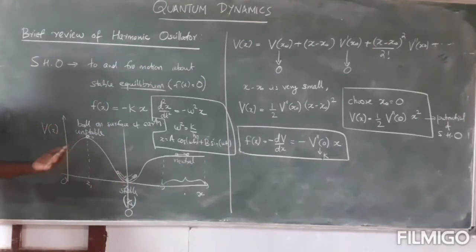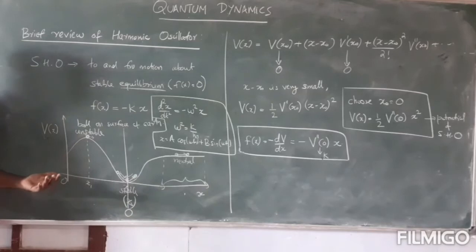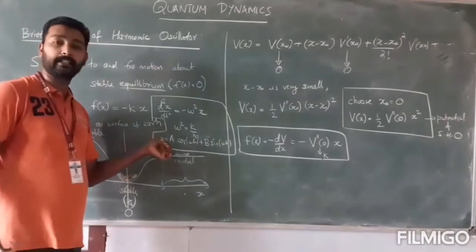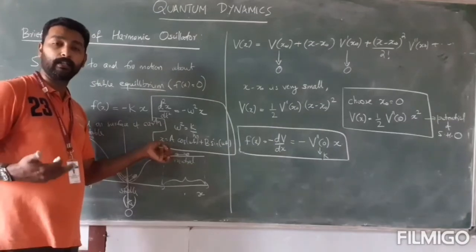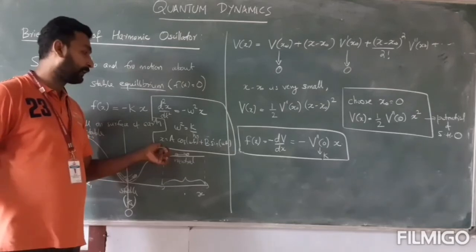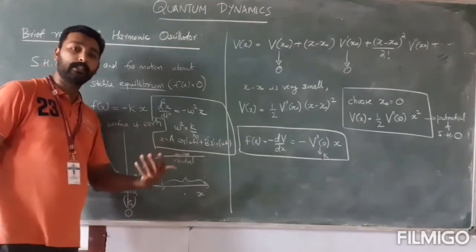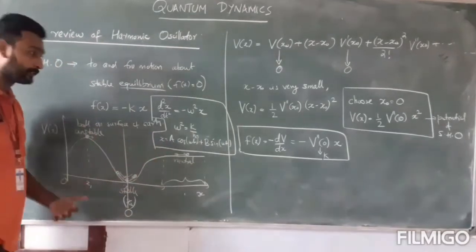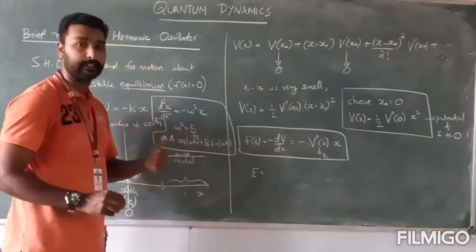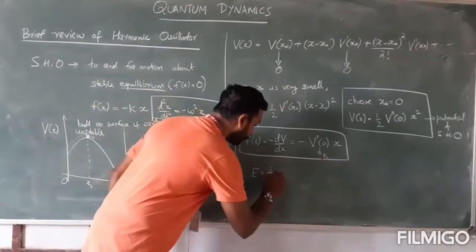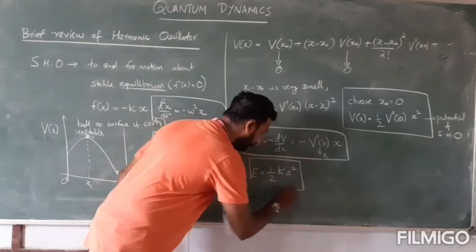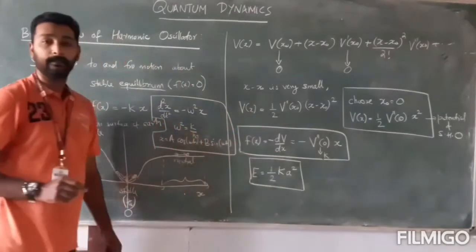And finally, on solving this, I can find what is the potential energy and what is the kinetic energy. Kinetic energy can be found by differentiating this x with respect to time, because that will give the velocity, and half mv² will give the kinetic energy. And if you sum the potential energy plus kinetic energy, you will get the total energy. And the total energy of the system, the classical oscillator, will take the form half kA². So this is the important point that I would like to make.